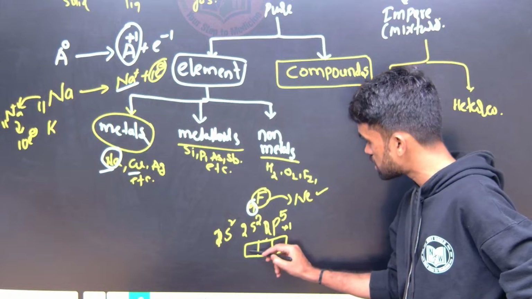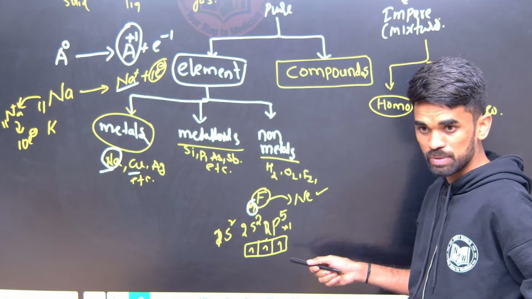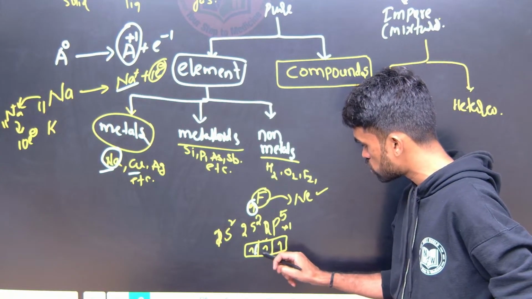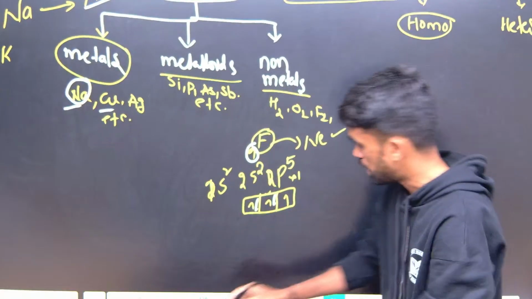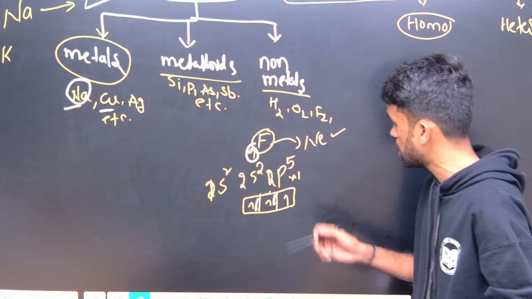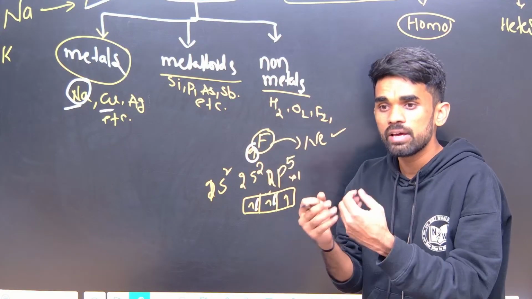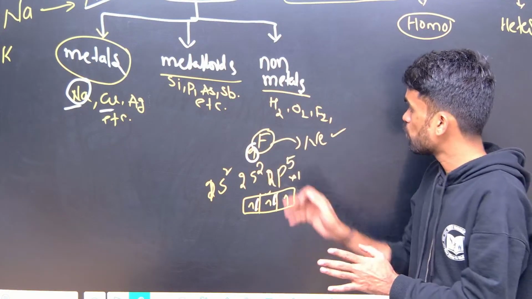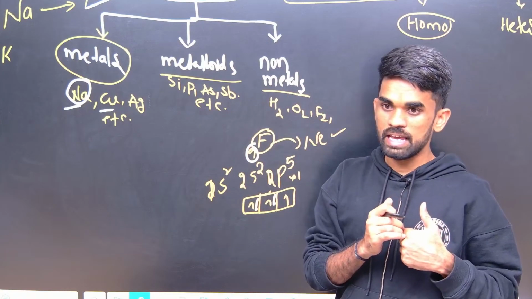So 5 electrons now, each orbital should have one electron with the same spin first. After that the second electron should have opposite spin like this. Now how many electrons are over? 5. One more electron, if we give, can be accommodated here. Therefore all the orbitals will be filled. So fluorine has a high tendency to gain an electron.